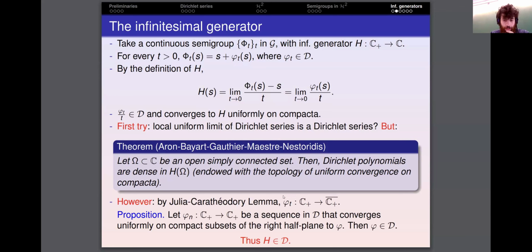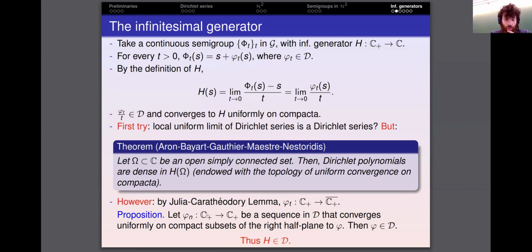by the Bohr-Carathéodory lemma, we have that the Dirichlet series involved in the definition of phi sub t. Remember, phi sub t is s, the identity map, plus a Dirichlet series, and phi sub t maps the right half plane into its closure. So with this extra assumption on the Dirichlet series, little phi sub t, we indeed have that the local uniform limit of Dirichlet series mapping the right half plane into itself is a Dirichlet series.